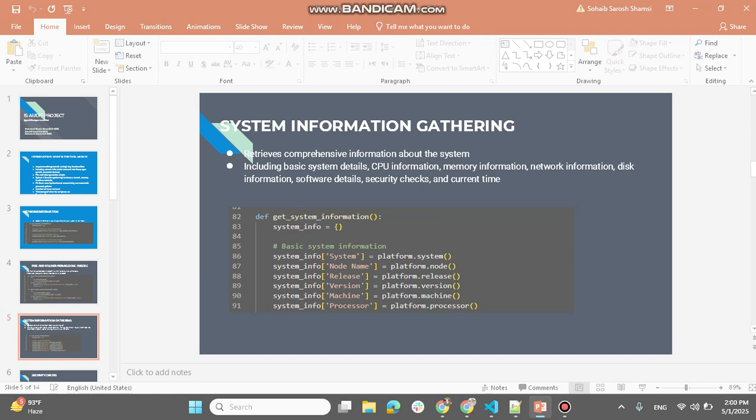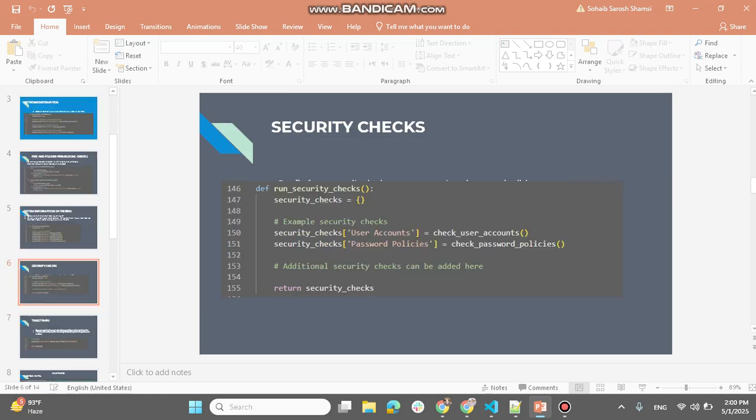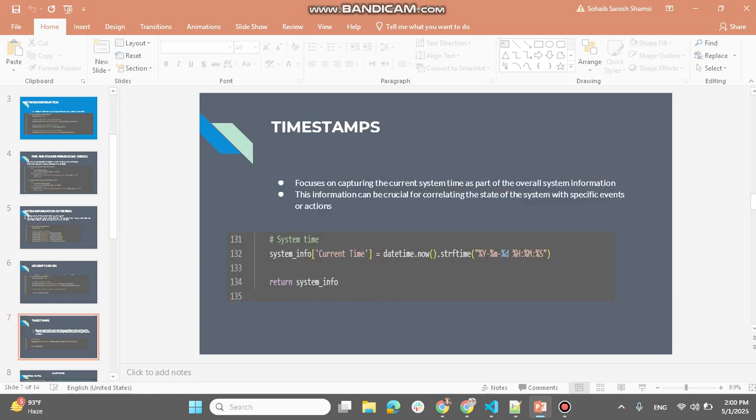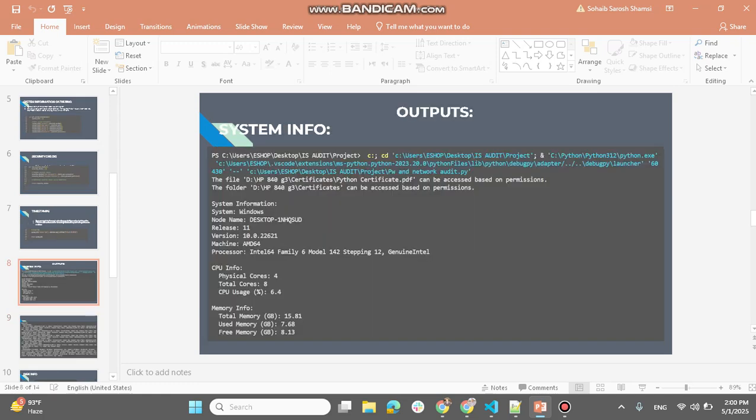Then there's the platform library that I mentioned earlier, used for system information to be logged, and the security check for password policies, to check whether passwords were shadowed or not, whether passwords were directly stored in the shadow file, and user accounts. Password policies were also checked, like maximum password usage and password expiry. So this is the current time, which is also very important when auditing systems.